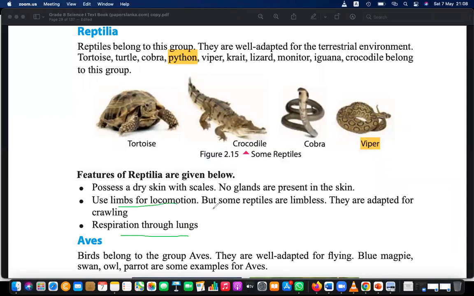Limbs for locomotion, and limbless are adapted for crawling. So please write down the important point. Limbs for the locomotion. Limbless are adapted for crawling, right? Limbs for locomotion and limbless are adapted for crawling, and respiration through lungs. That is about reptilia or reptiles.